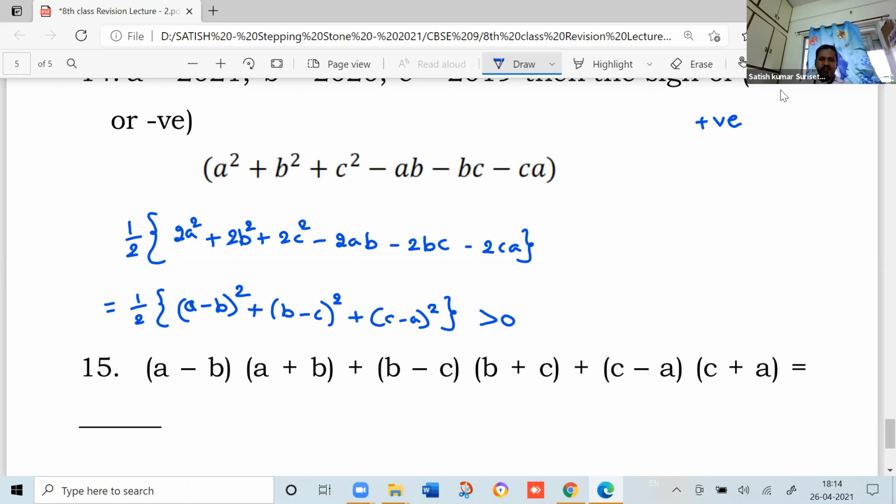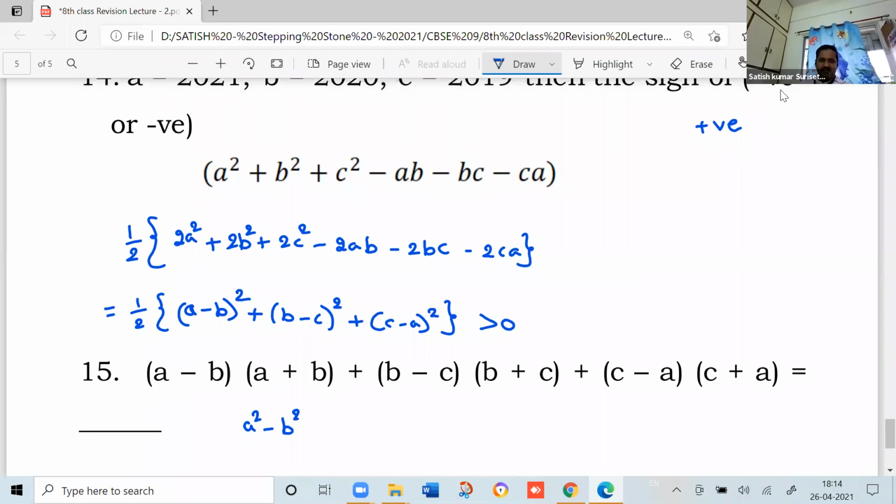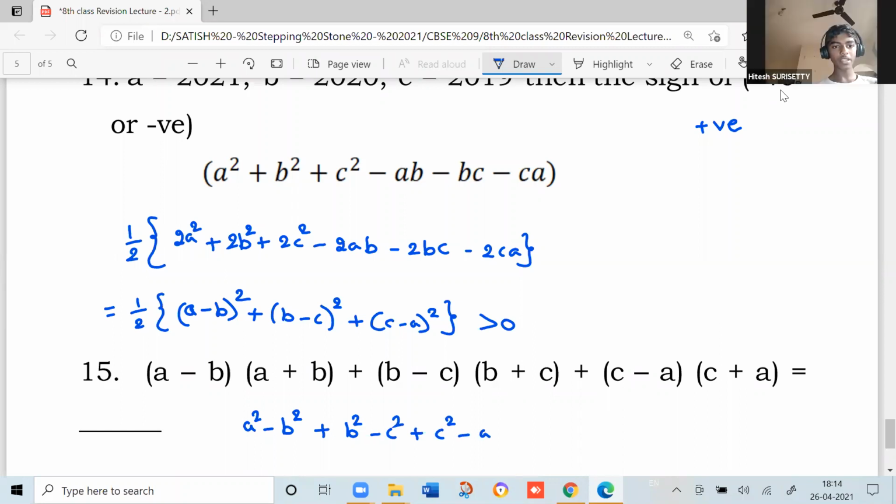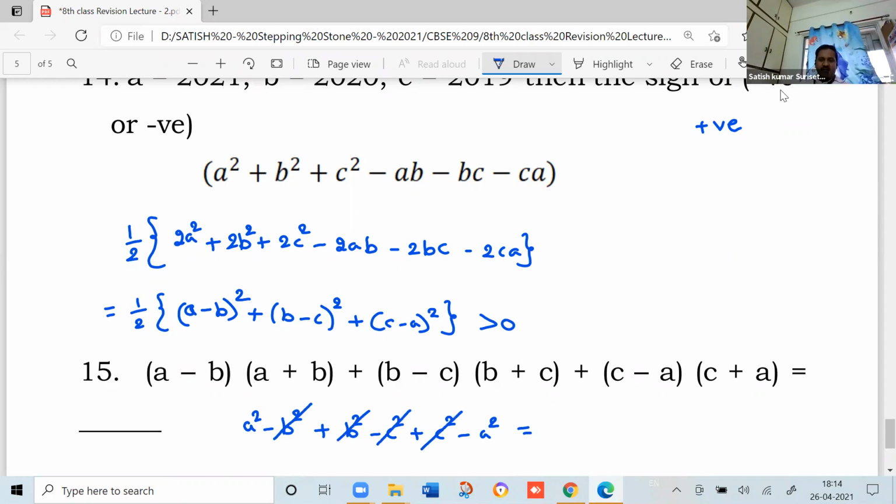What is A minus B into A plus B? A square minus B square. Next, plus B minus C into B plus C: B square minus C square. Next, plus C minus A into C plus A: C square minus A square. Now check, are there any terms that get cancelled? Minus B square plus B square gets cancelled. Minus C square plus C square gets cancelled. Plus A square minus A square gets cancelled. So what is the answer? 0. Don't write it as 1. So the answer is 0, because the terms cancel, and the resultant will be 0.